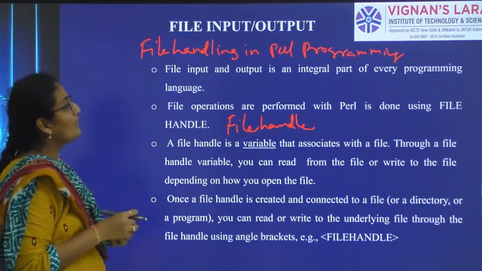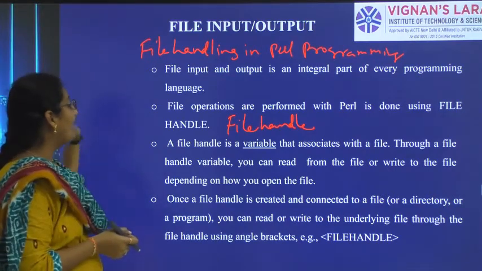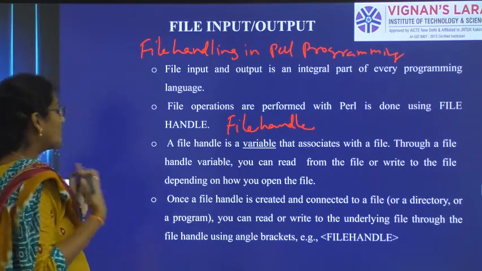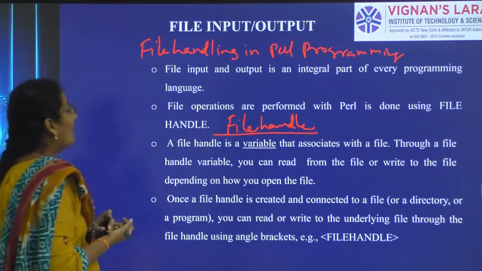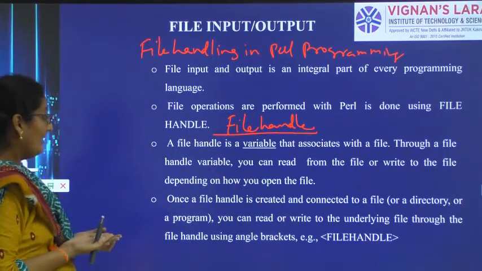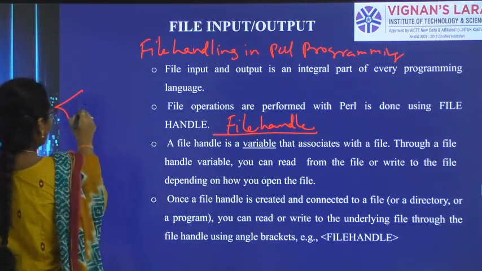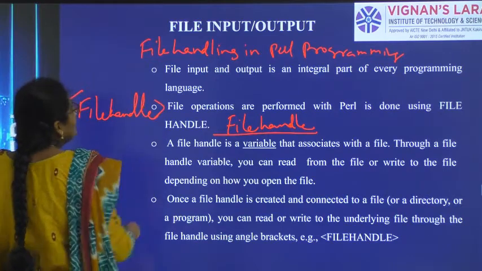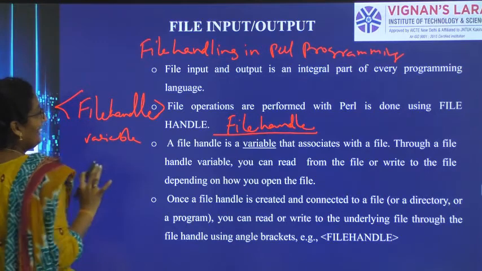We perform the file operations using a file handle. A file handle is a variable that is associated with a file, and we can represent it with angular braces.